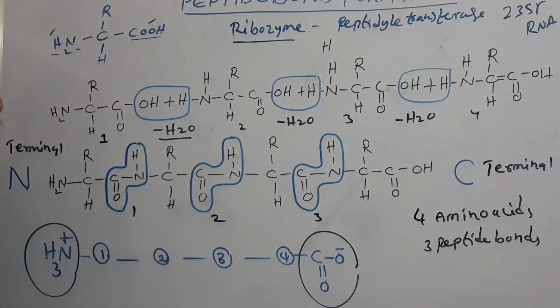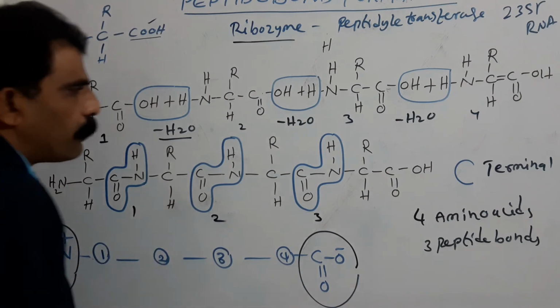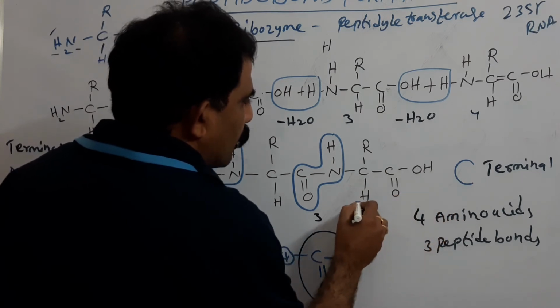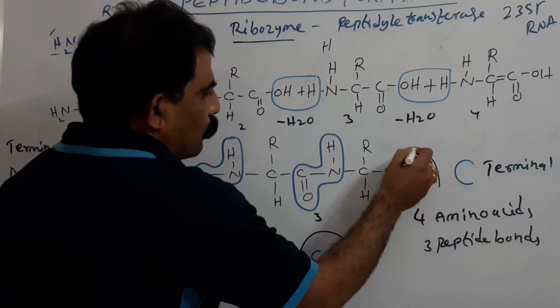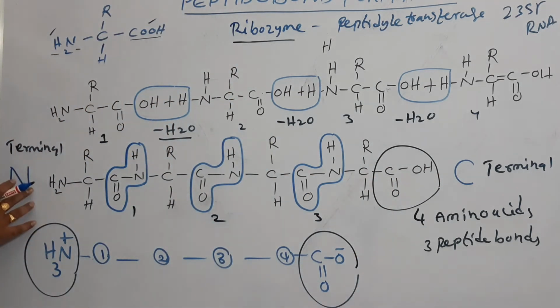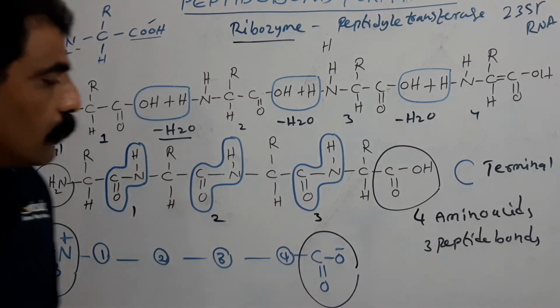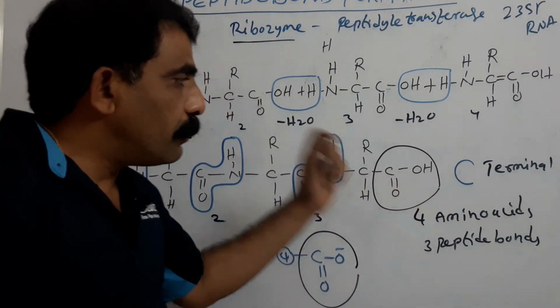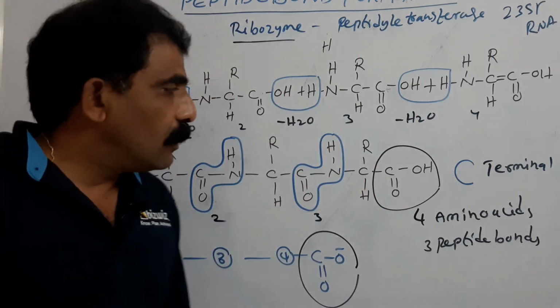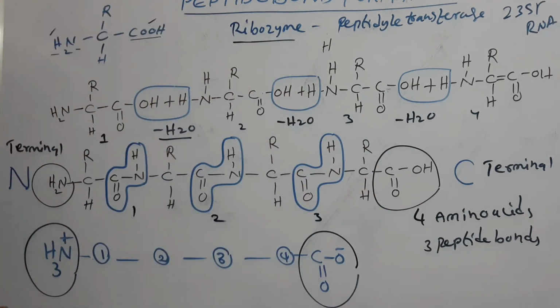This is synthesized in the 5' to 3' direction. In a polypeptide chain, at the right end we have a free carboxyl group, and at the left end we have a free amino group. So the right end is termed the C terminal, as the carboxyl group is present at the right end, and the left end is termed the N terminal, as the amino group is present at the left end.